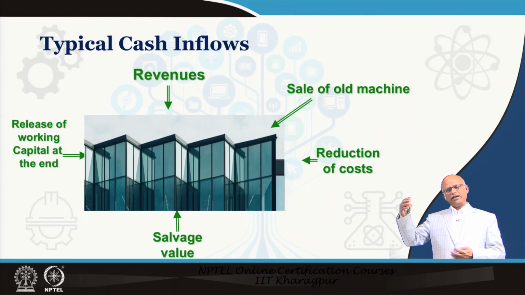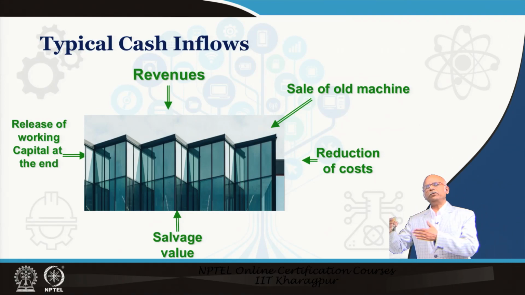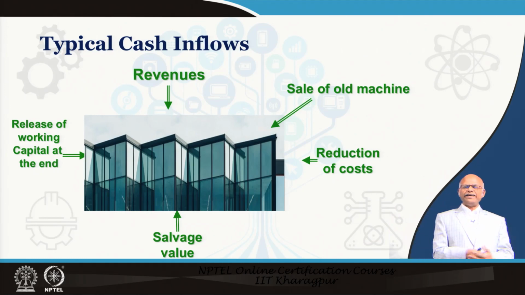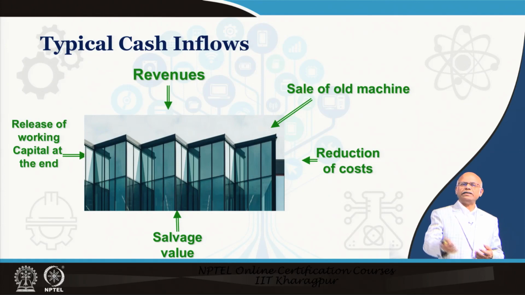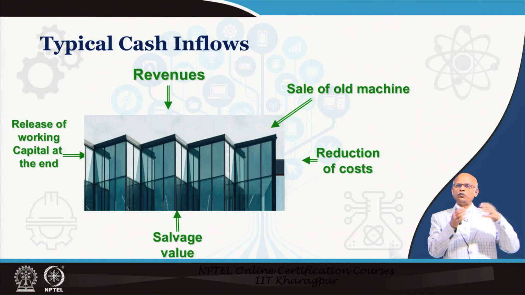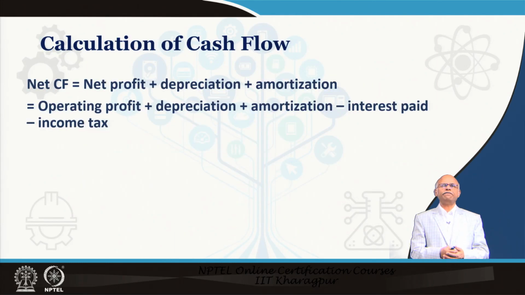At the end of the business or at the end of the horizon, your accounting horizon, when you think that this machine will go after this many years, at the end you may like to sell all your assets. So, whatever you get, you call it salvage value, that is a cash inflow. Similarly, working capital also will come back, that is also cash inflow.